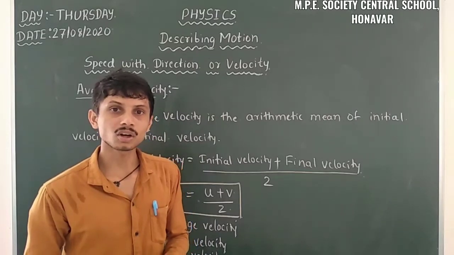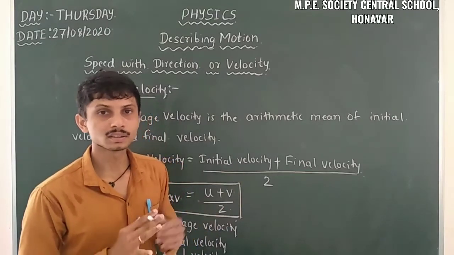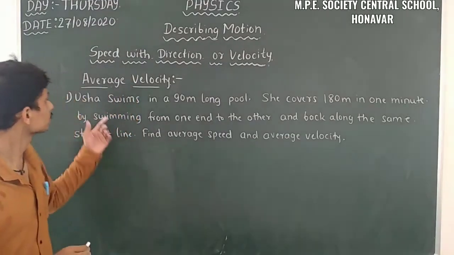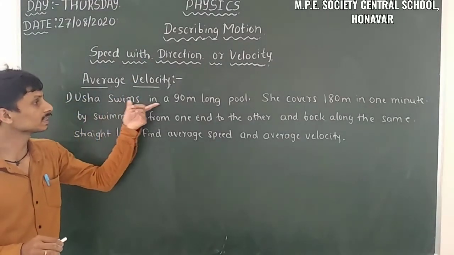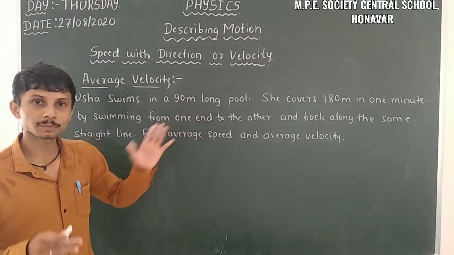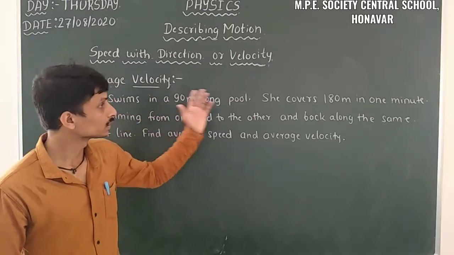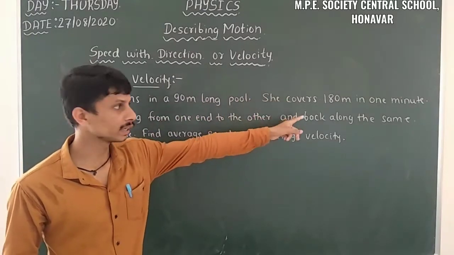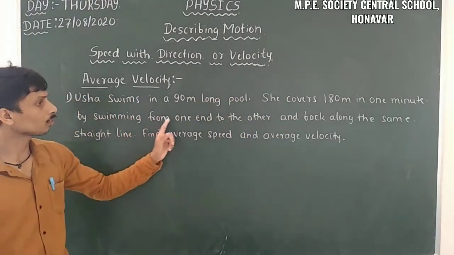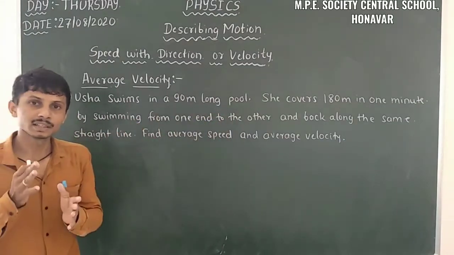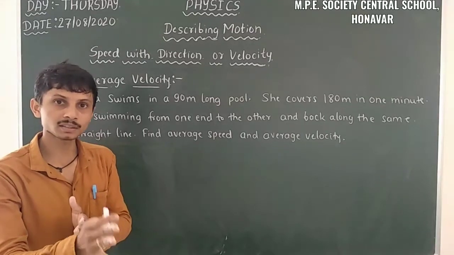So let us solve some of the problems regarding average velocity or velocity. The question tells us that Usha swims in a 90-meter long pool. So that means the length of the swimming pool is 90 meter. She covers 180 meter in 1 minute by swimming from one end to the other and back along the same straight line. That means she travels in a straight line path.